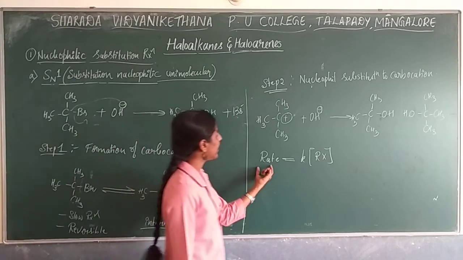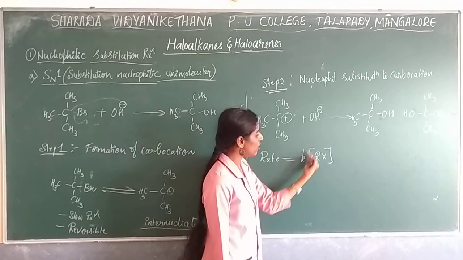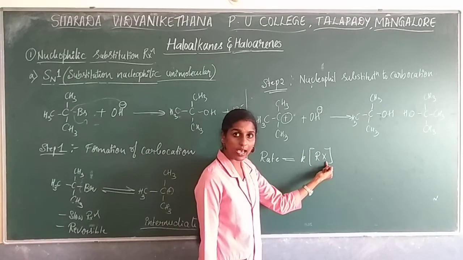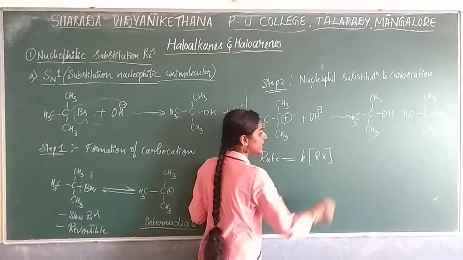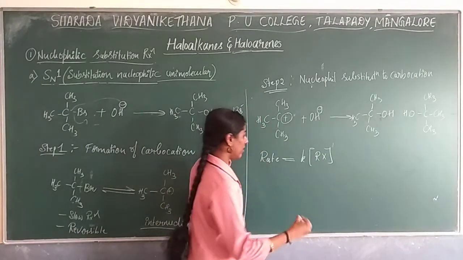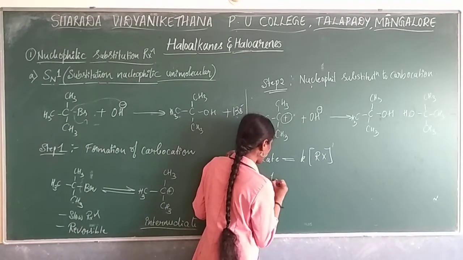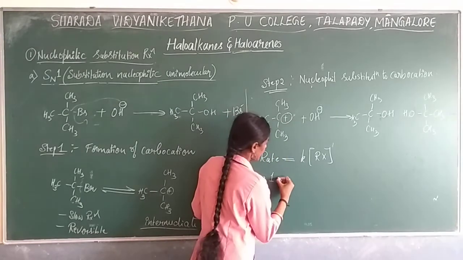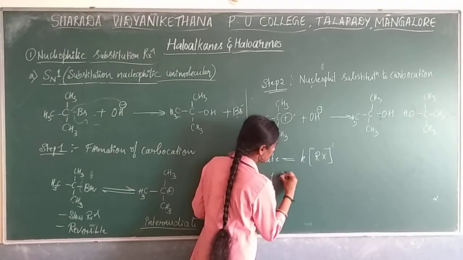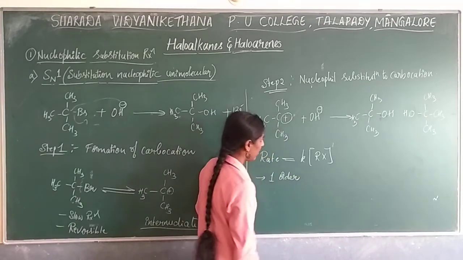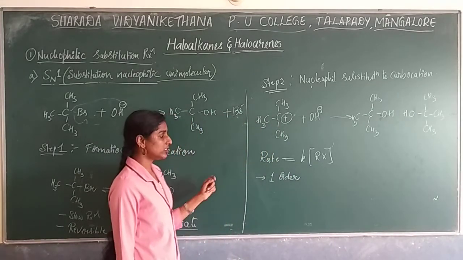So the rate is equal to K into concentration of alkyl halide. If you go with the order of the reaction, that is 1. So the order of the reaction for this SN1 reaction is first order.